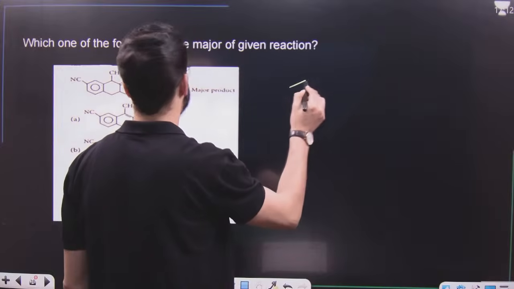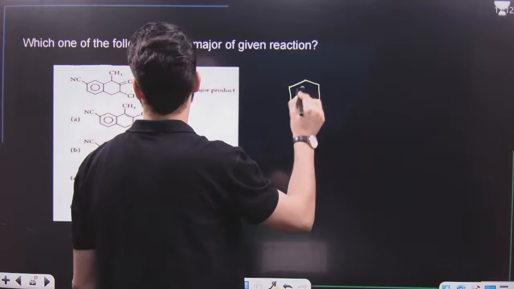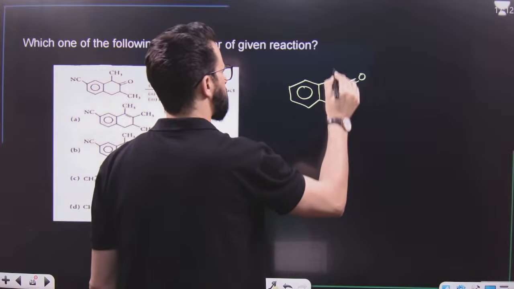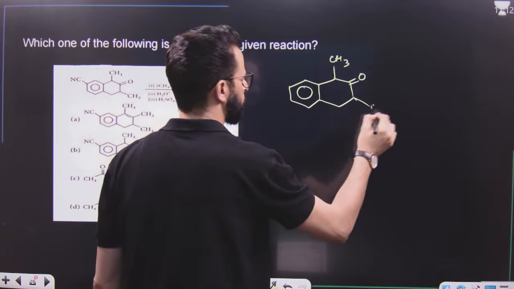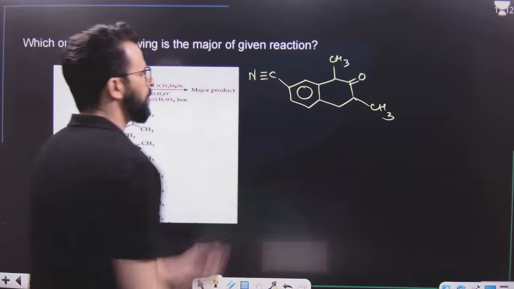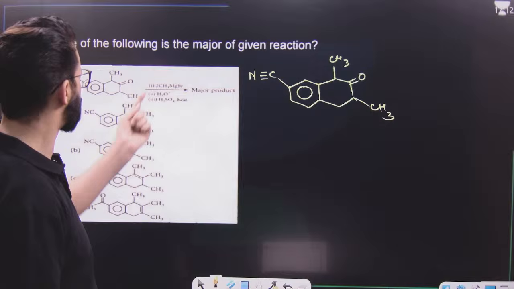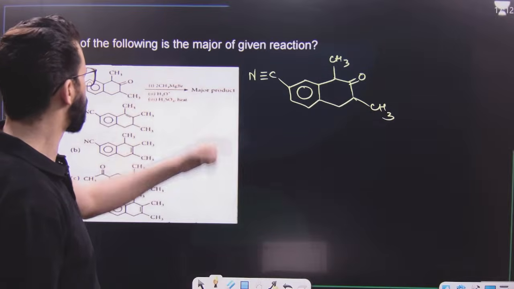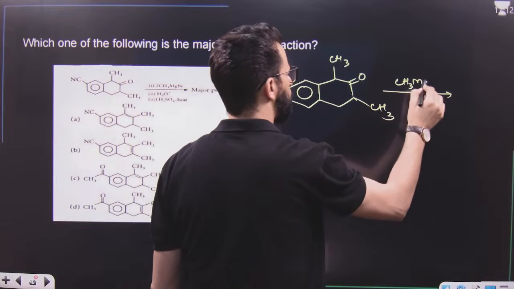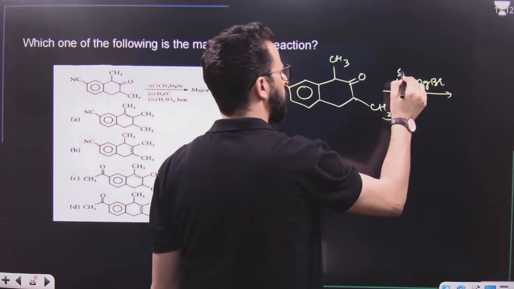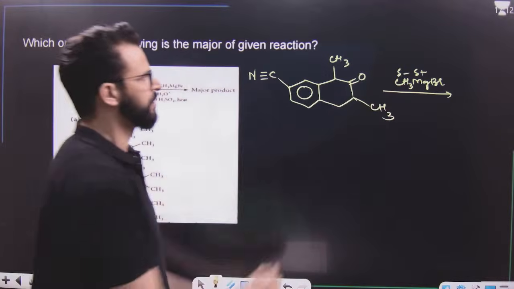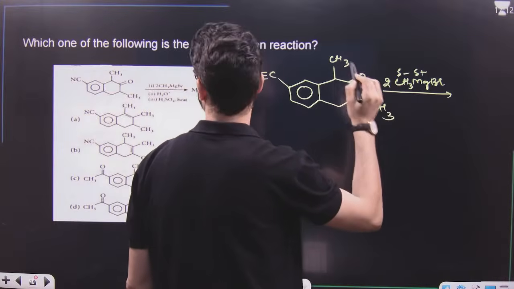Now have a look. Question is like this, and this is a very good question. One group is cyanide, another is ketone, on treatment with methyl magnesium bromide followed by hydrolysis. Remember, methyl magnesium bromide means Grignard reagent. Grignard reagent can attack this, and it can attack both when they are 2 moles, followed by hydrolysis.